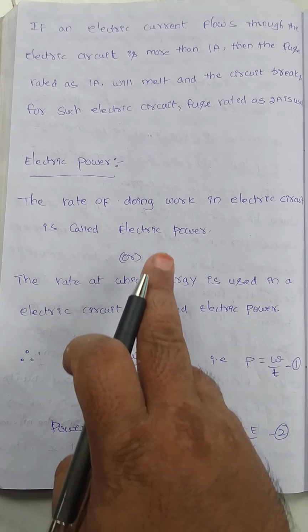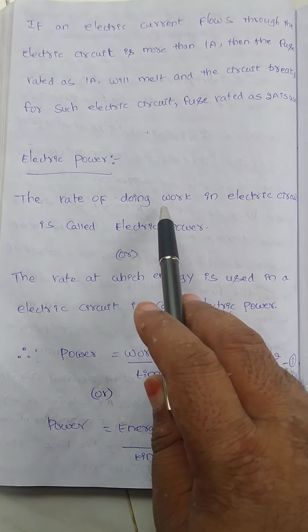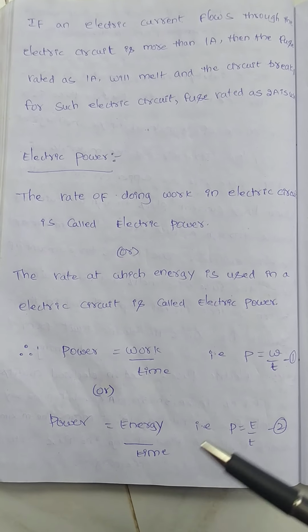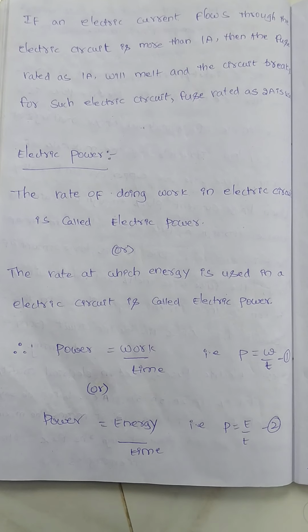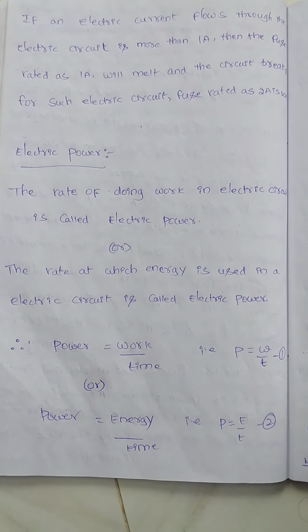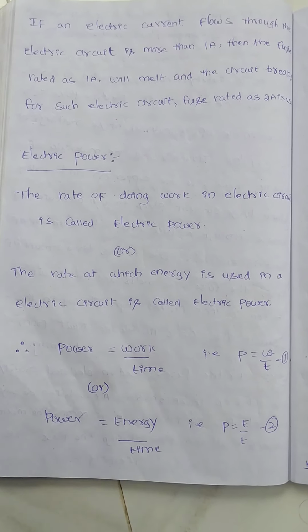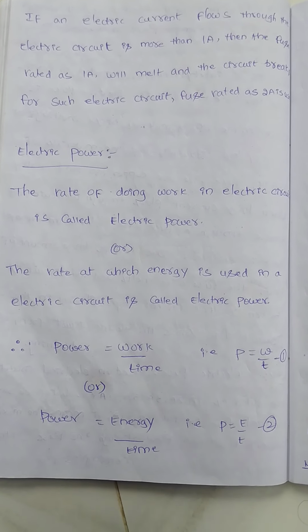In one definition I said work, and in the other I said energy. So what is the relation between work and energy? We know very well work is always a form of energy, right or not? So for that only, the rate of doing work in an electric circuit is called electric power, or the rate at which energy is used in an electric circuit is called electric power.